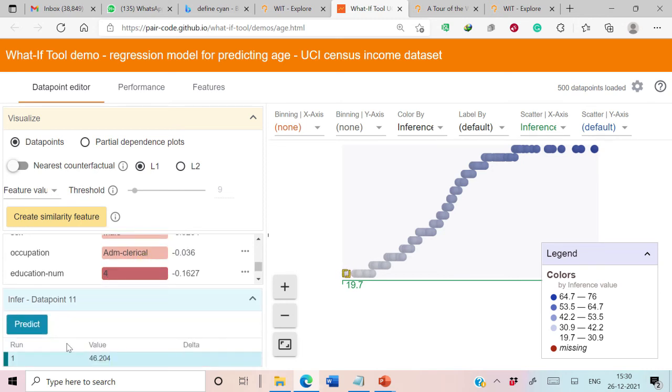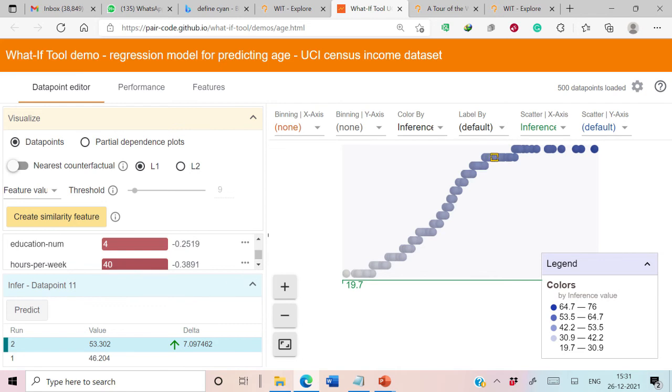Now let's make the predictions for this changed value. Let's understand the behavior of the model if education number is 4 by keeping all other attributes the same. Let's see its prediction. You can see that now the prediction is age 53. We have kept all other attributes the same, only we have reduced the education number, and by reducing the education number, the predicted age has increased to 53. It means that the model considers that aged people have a lower education number.